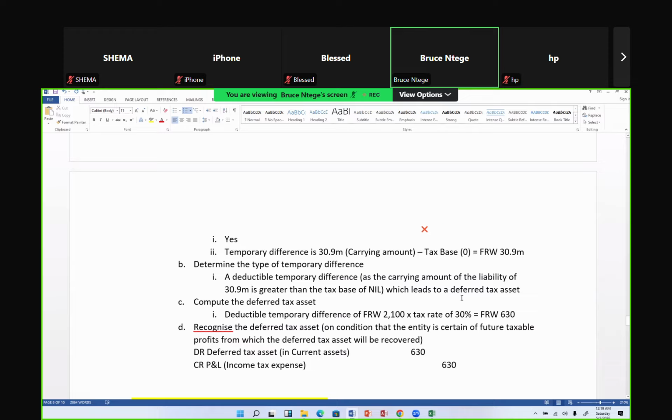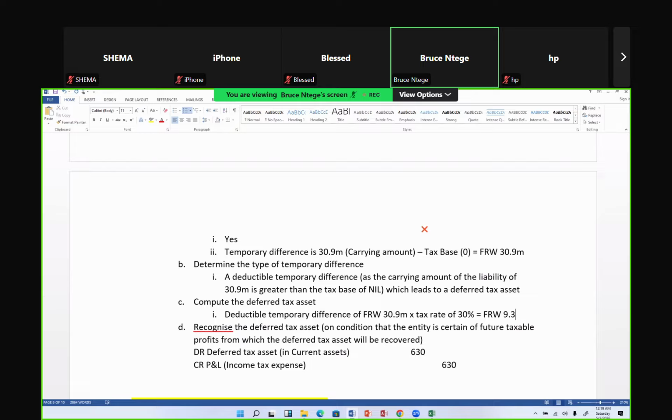That means that we have a deferred tax asset, which I need to compute using the tax rate they've given me. So 30.9, applying the tax rate of 30%. On my calculator, 30% of 30.9, I have 9.27, maybe 9.3. So I'd say I have 9.3 million